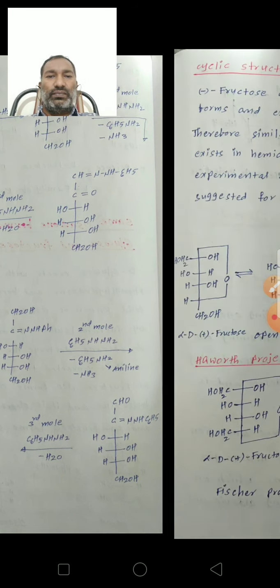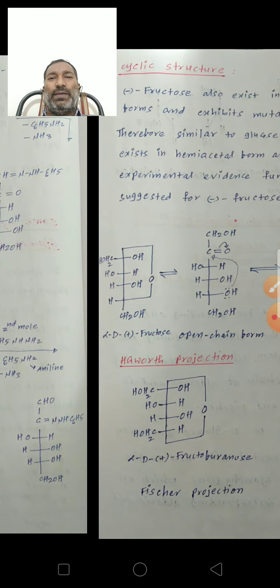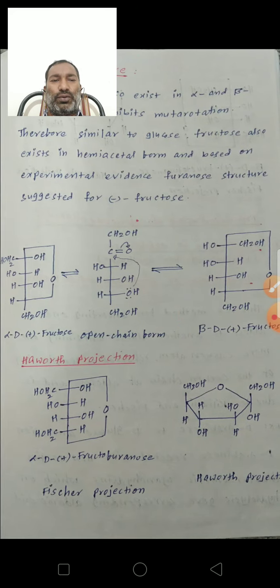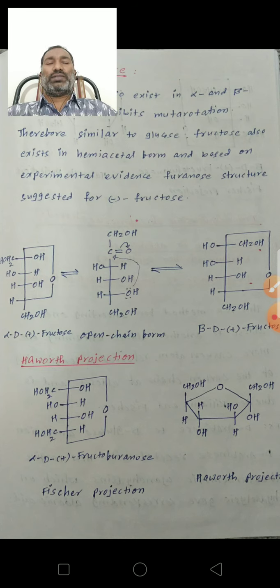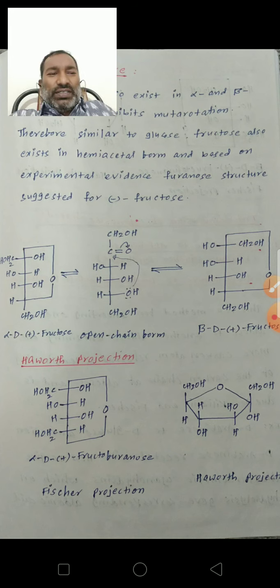So next, see the cyclic structure of fructose. Fructose also exists in alpha and beta forms and exhibits mutarotation.